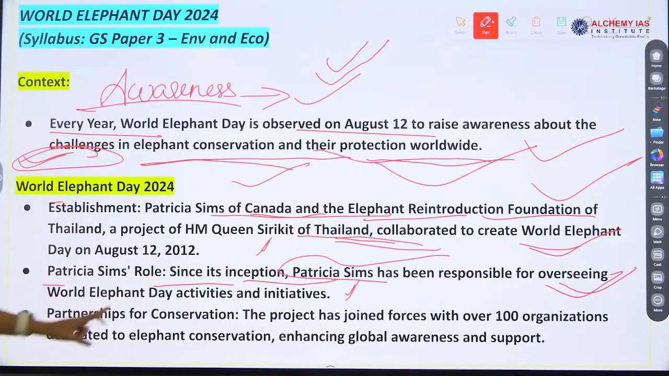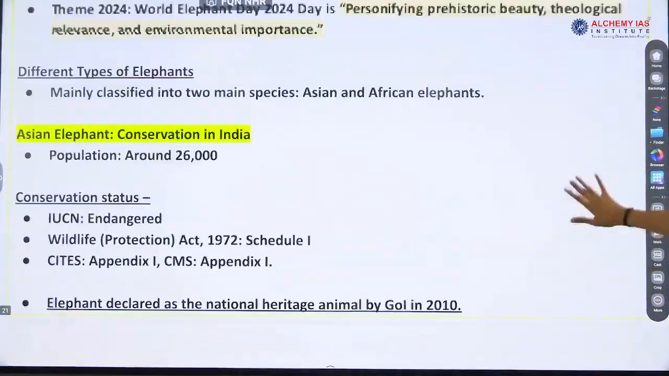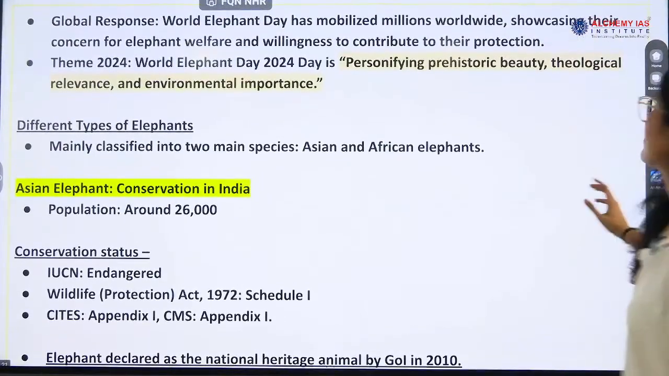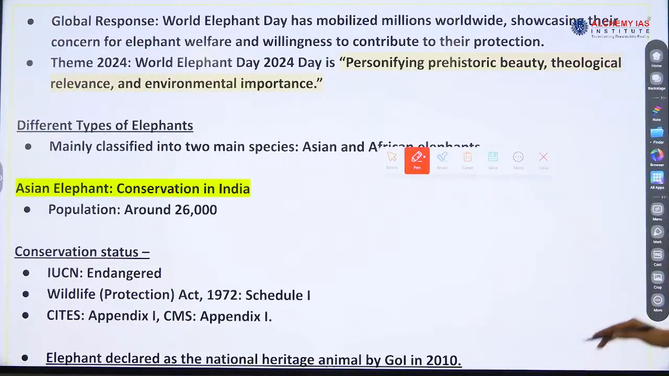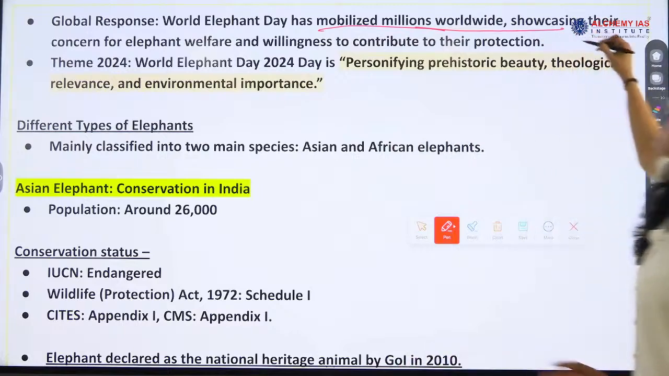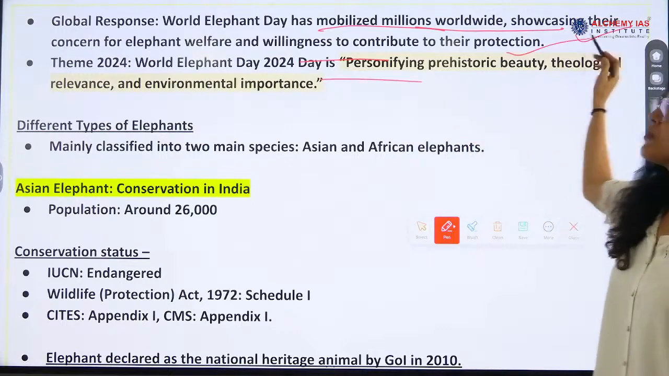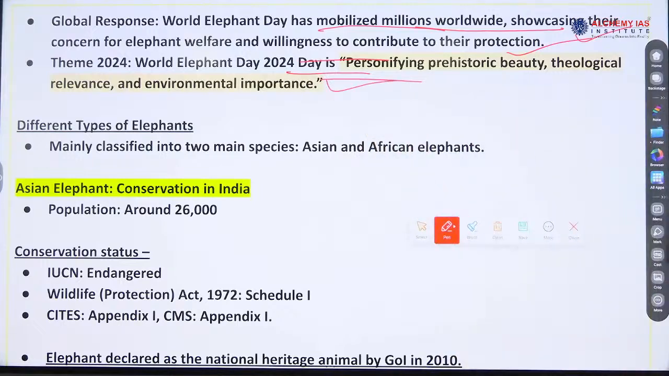World Elephant Day, okay. Partnership for Conservation project has joined forces over 100 organizations. So, this is not relevant for the examination. Okay, global response. There are many organizations involved, many countries, right? And then it has mobilized millions worldwide, showcasing their concern for elephant welfare and willingness to contribute to their protection, right? Everyone will be coming and then contributing their part.